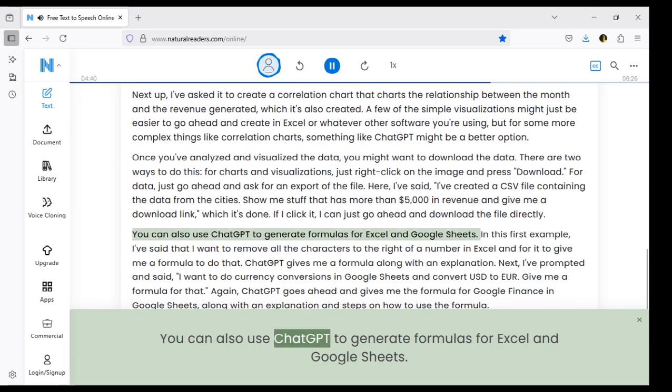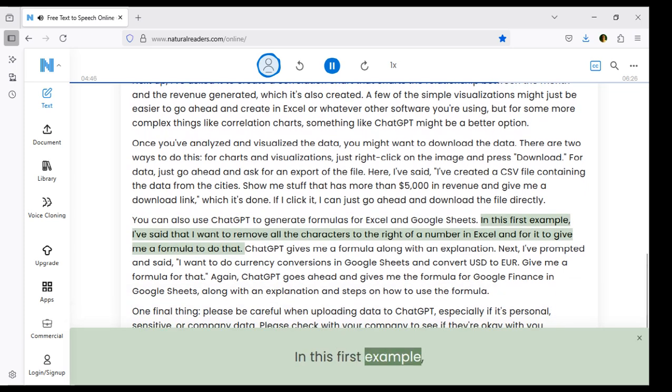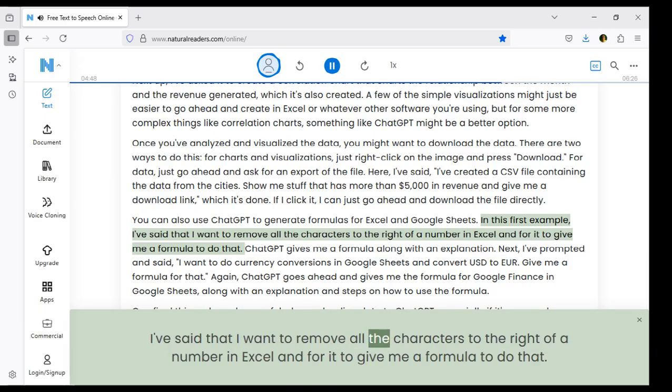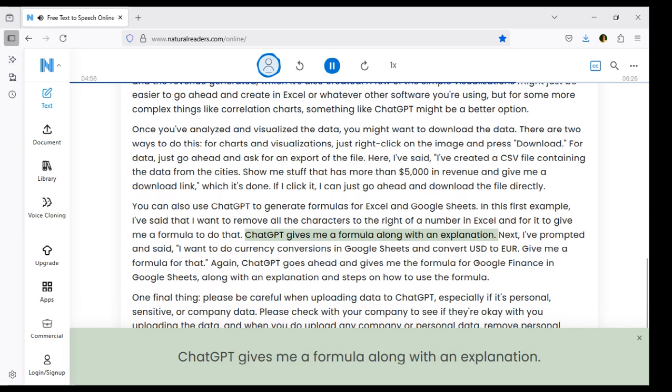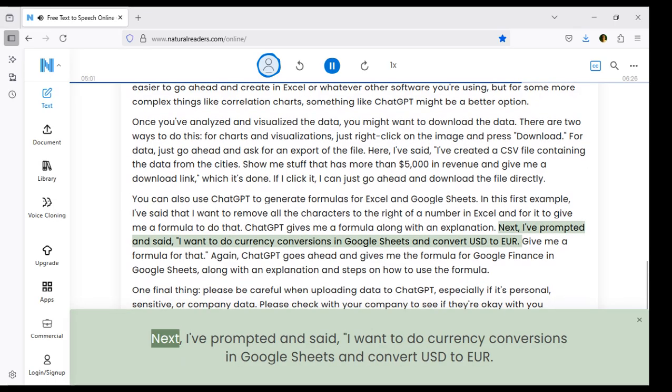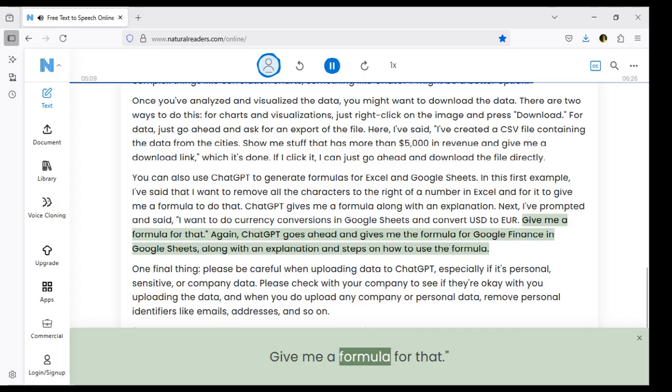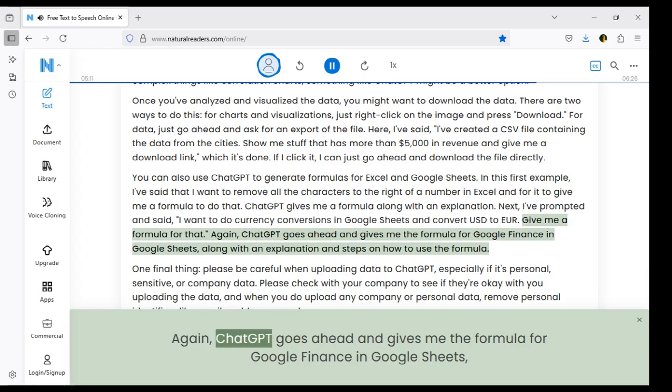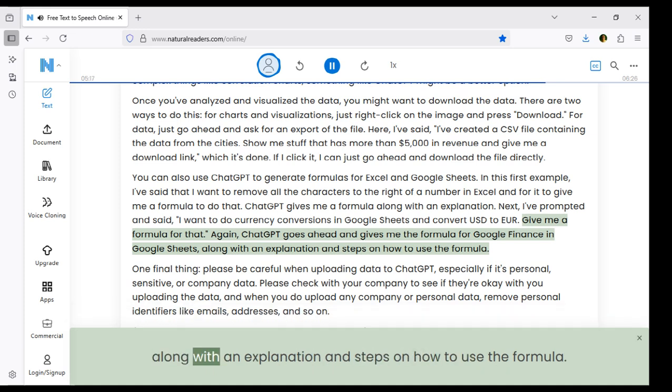You can also use ChatGPT to generate formulas for Excel and Google Sheets. In this first example, I've said that I want to remove all the characters to the right of a number in Excel and for it to give me a formula to do that. ChatGPT gives me a formula along with an explanation. Next, I prompted and said, I want to do currency conversions in Google Sheets and convert USD to EUR. Give me a formula for that. Again, ChatGPT goes ahead and gives me the formula for Google Finance in Google Sheets, along with an explanation and steps on how to use the formula.